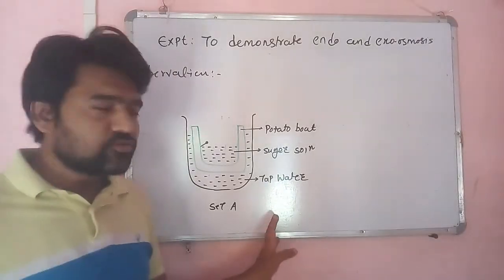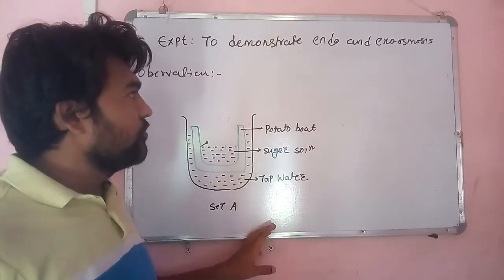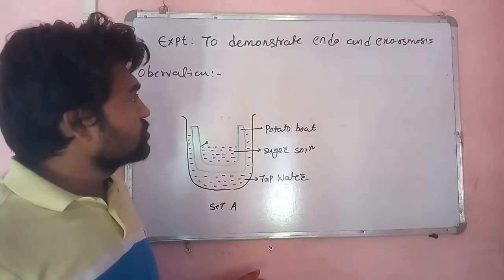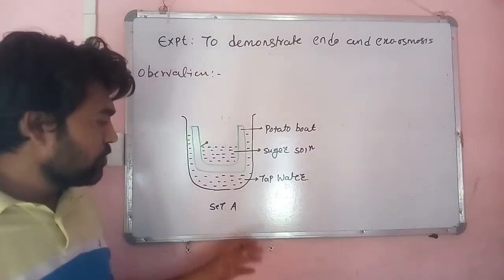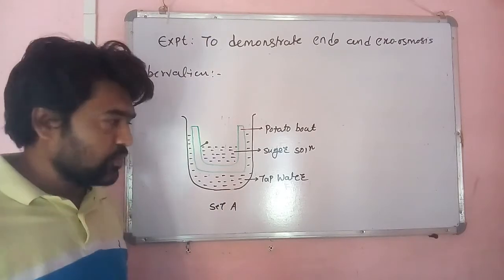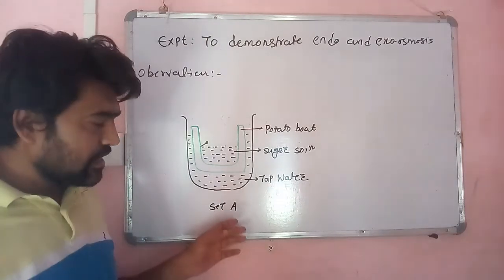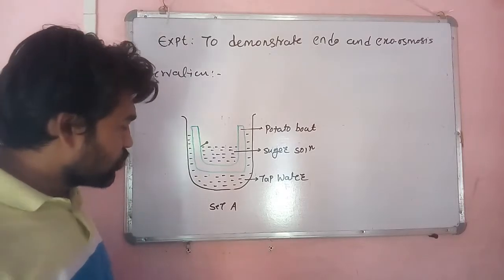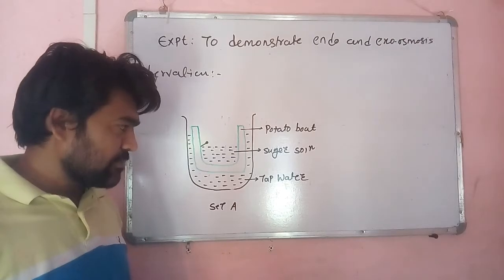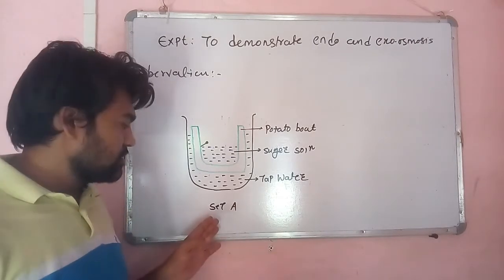Okay students, up till now we have performed this experiment to demonstrate endosmosis and exosmosis, and we have recorded some readings of what happens in that experiment. Now why this happened, that we are going to study. Everyone knows that we made two sets, set A and set B. First of all we will discuss set A.